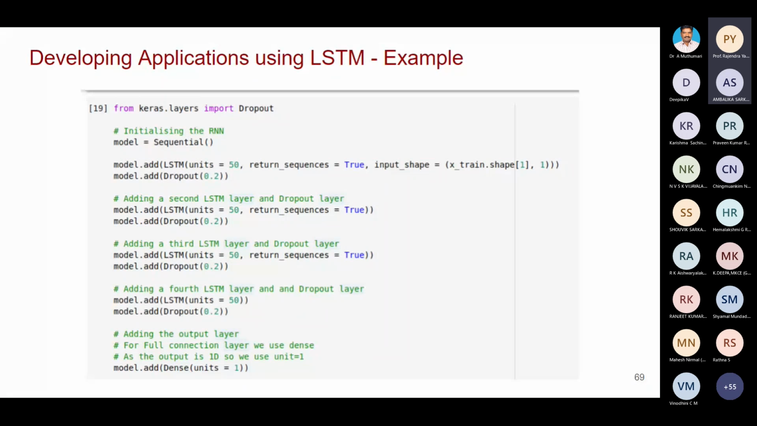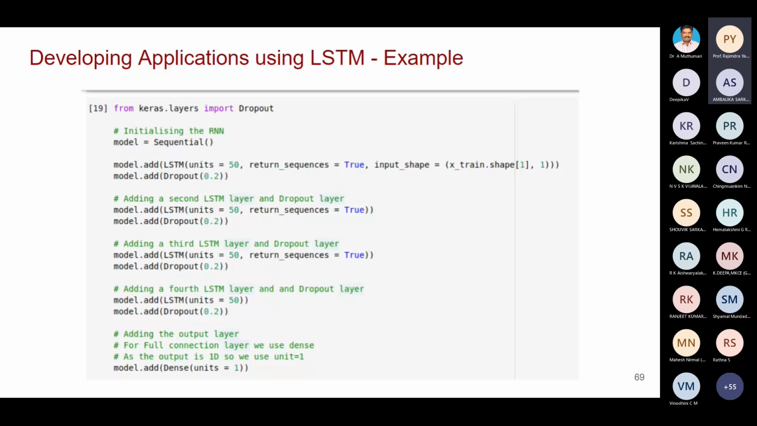Then you see model, that is the name given. Then model.add, we are adding layers. LSTM layer we are adding, units equal to 50. 50 is nothing but the number of hidden units.